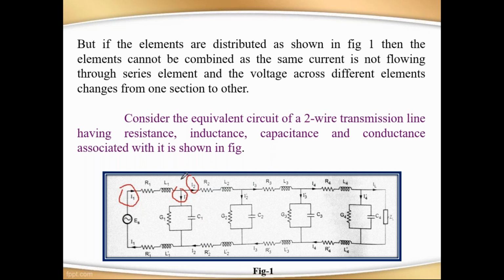Now let's consider a two-wire system, that is phase one and phase two. This is called a two-wire system, and resistance, inductance, capacitance, and conductance are associated with this figure. With this type of condition, how can we reduce the circuit? The circuit reduction completely depends on the current flowing through the circuit. If the same current is flowing through any two elements, we have to add them. If there are different currents, we should not add them. You have to remember that.